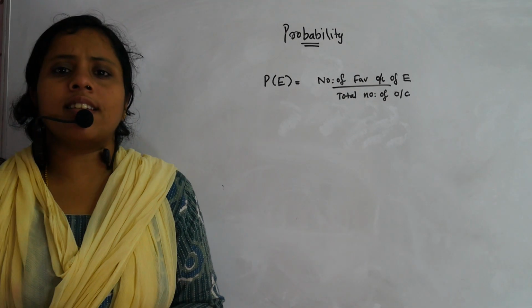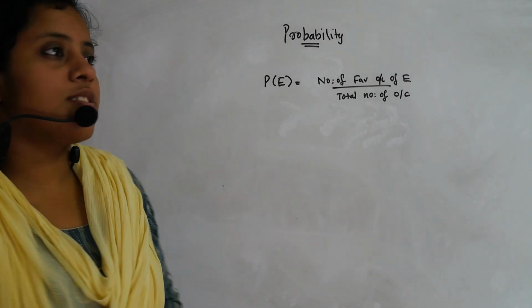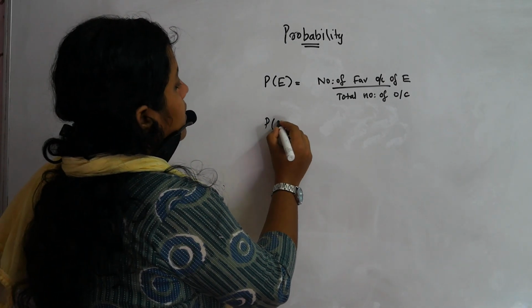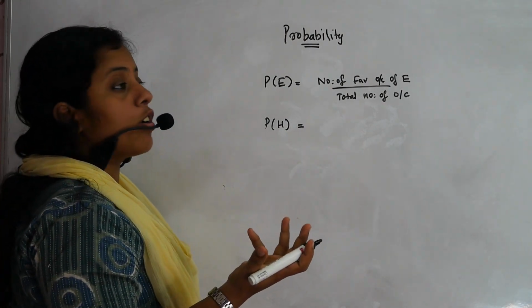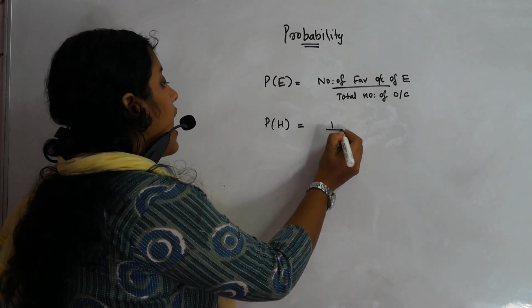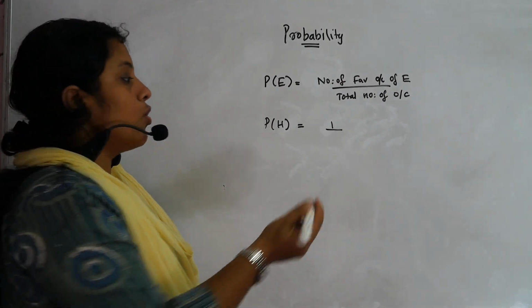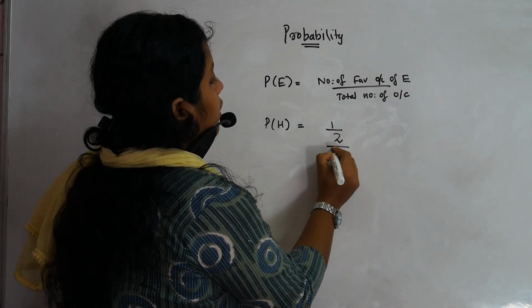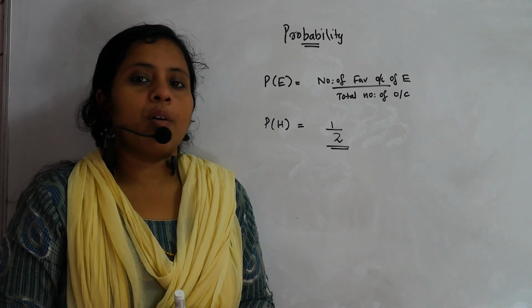For example, when we are asked to find the probability of getting a head when a coin is tossed, how many heads are there in a coin? There is only one head. And what are the total outcomes that are possible? Head or tail, so 2. So we can write 1 by 2. So this is a basic example of how to write probability.